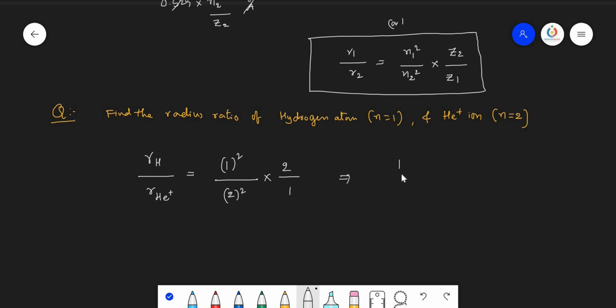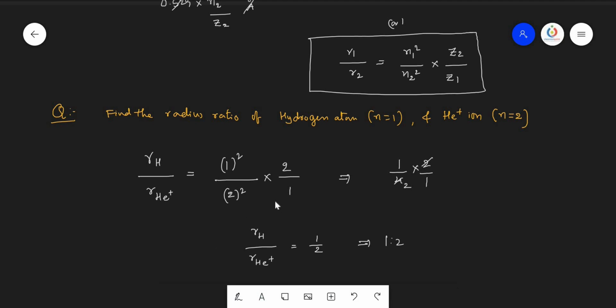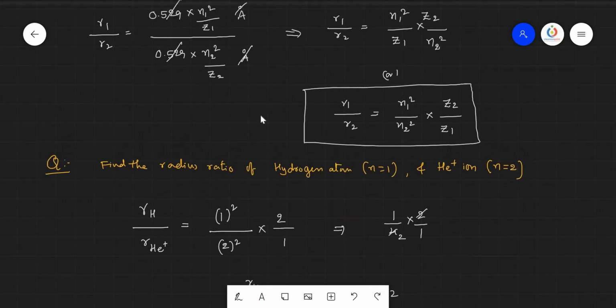So here we get 1 by 4 into 2 by 1, so it goes almost 2 times. So radius of hydrogen divided by radius of He plus is equal to 1 upon 2, that means 1 is to 2. So in this way we can solve the problems if you know the relation.